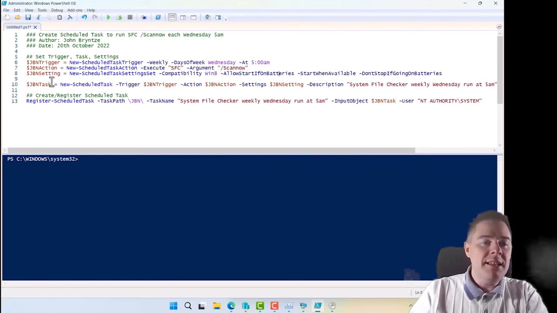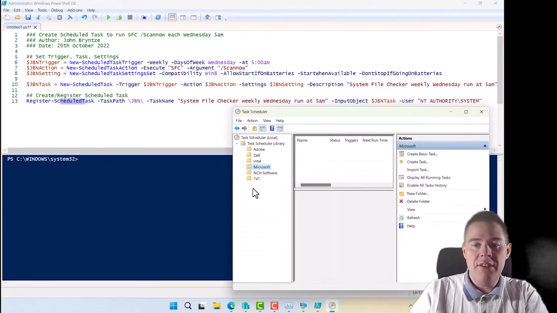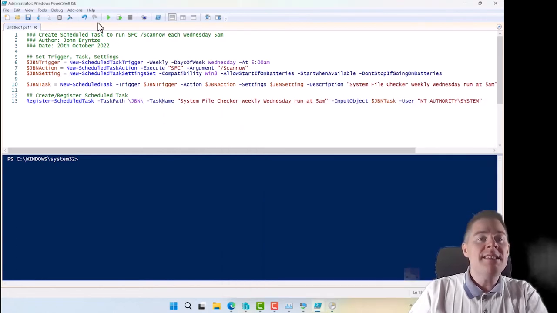Then we create the task. And then we register. So this is the part who's going to put it here. So as you see, I don't have any GBN folder. Hopefully it's going to create the GBN folder here and the task name. And when we open it, we're going to see all our settings. So let's test run this on this machine, and then we're going to send it in Intune and actually send it to some real machines.